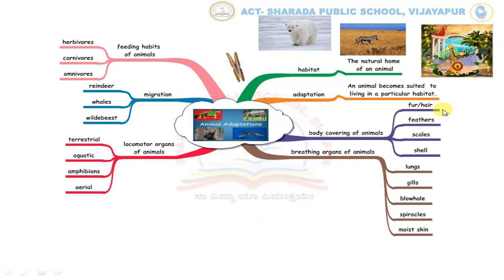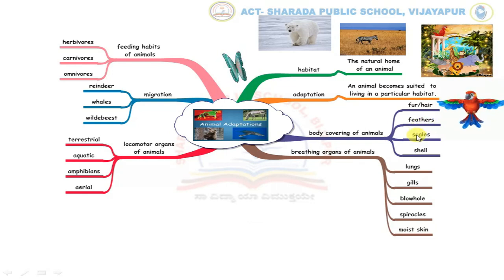Different animals have different types of coverings on their body. The coverings of their body depend upon the type of habitat that animals live in. Let us learn more about the body coverings of animals. Fur or hair protects the animals against cold and rain. Polar bears have fur on their body. Next, feathers cover the body of birds and protect them from rain, cold and wind. Feathers also help a bird in flying.